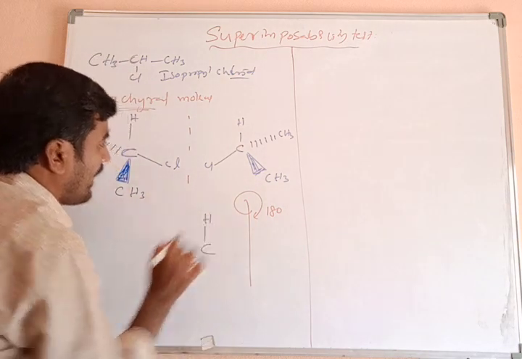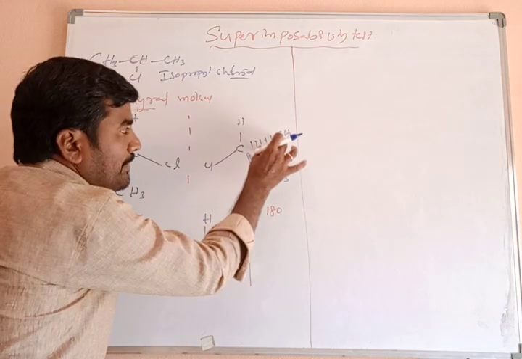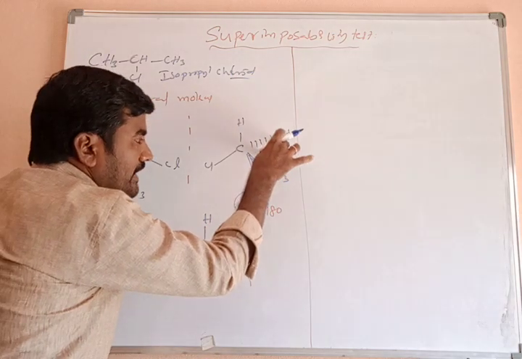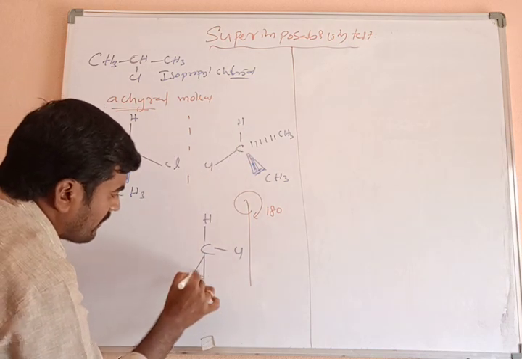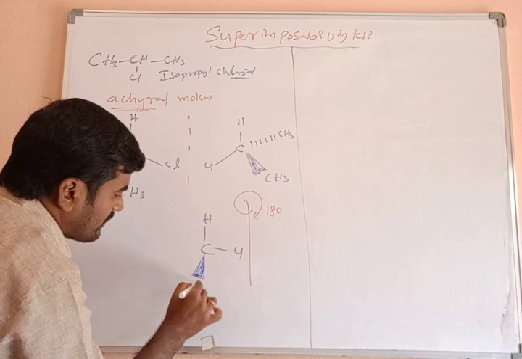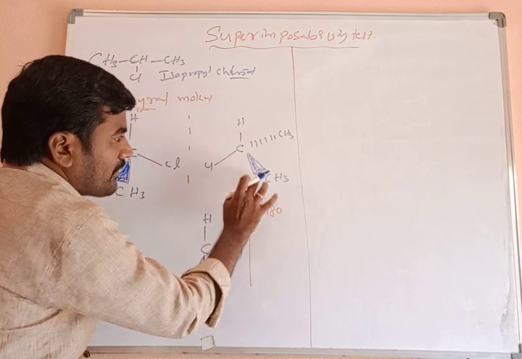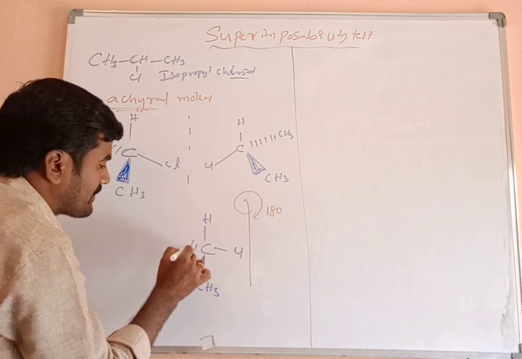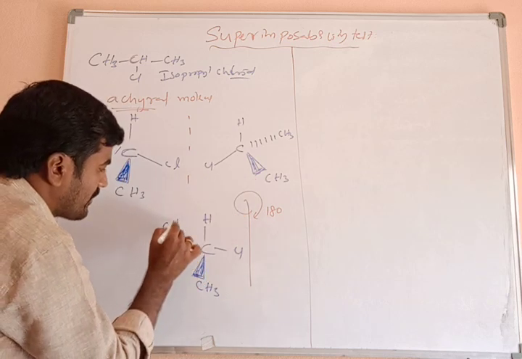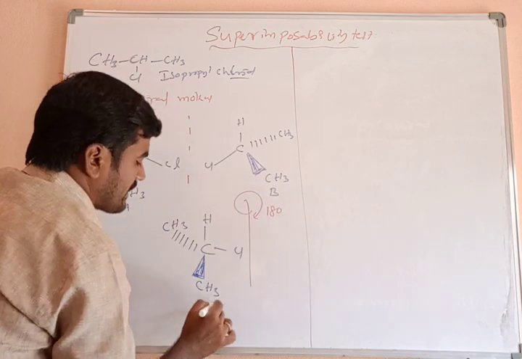Now the structure is carbon, hydrogen and chlorine, both lying on the same plane. Now the methyl group present inside the plane comes outside, like this, CH3 group. What about this? The methyl group which was above the plane went inside, which means it comes on a dash bond, CH3 group. Now I am calling this A, this is B, this is C.